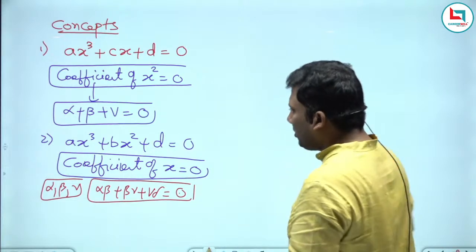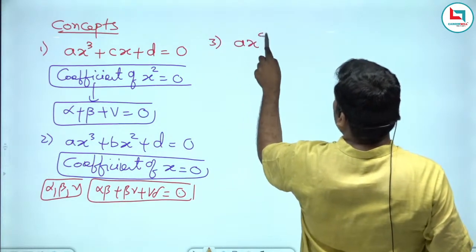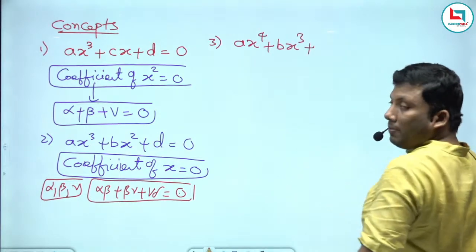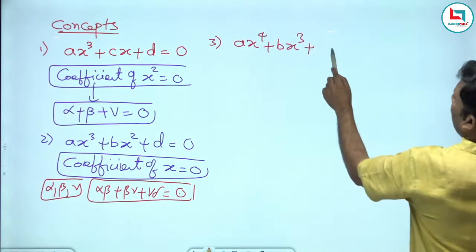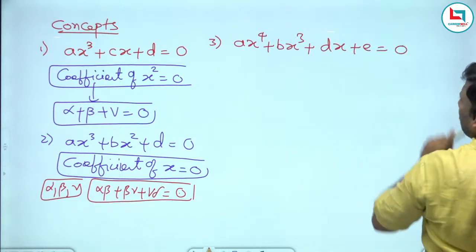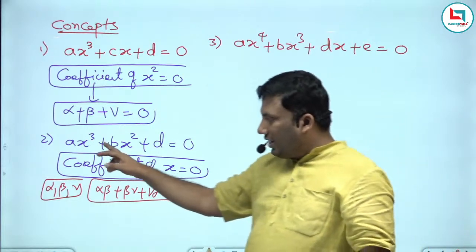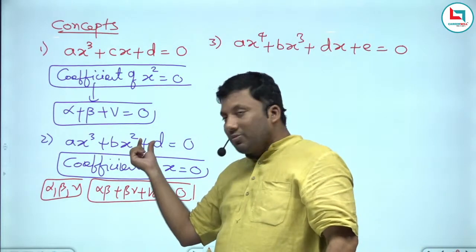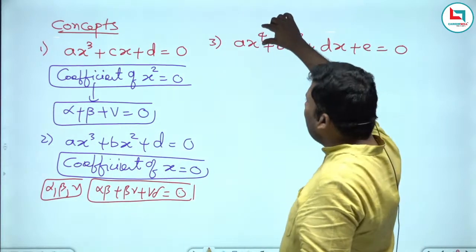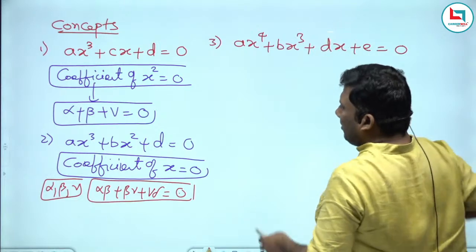Suppose the question is ax power 4 plus bx cube plus dx plus e equivalent to 0. The degree of this equation is 4. Here the terms are: 1 at a time, next 2 at a time, next 3 at a time, 4 at a time. Taken 1 at a time is there, but 2 at a time is missing.